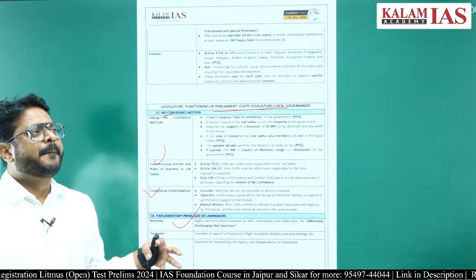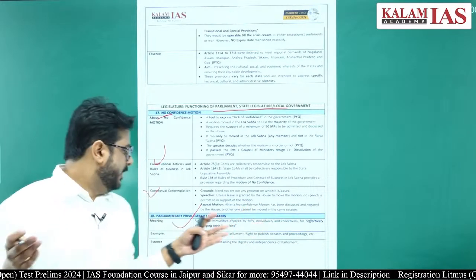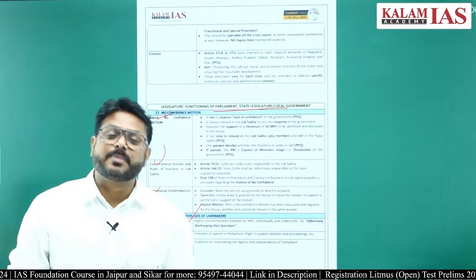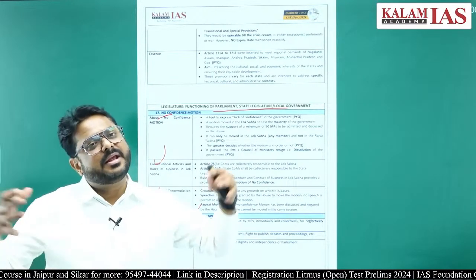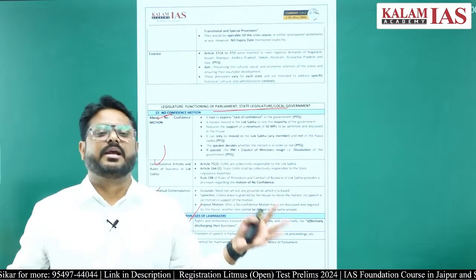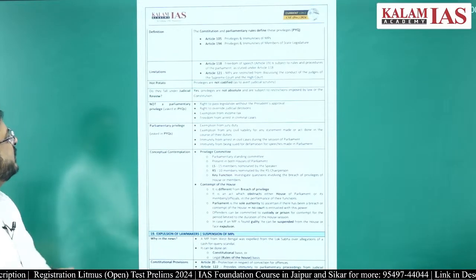So that they may function properly, so that they enjoy freedom of speech and expression in the House. They may publish anything in the House, they may discuss anything, they will have assembly. So that is there.